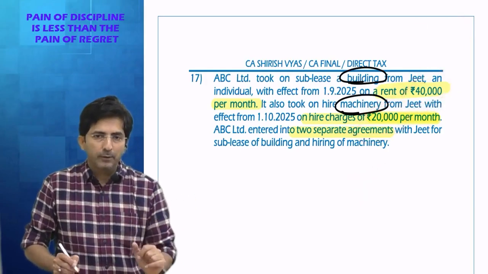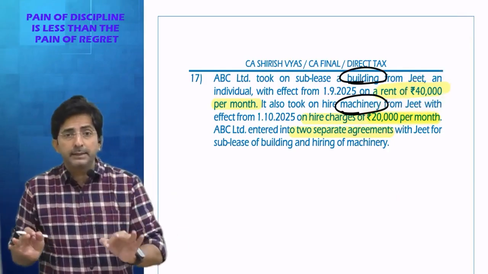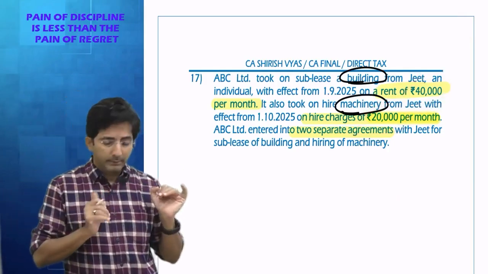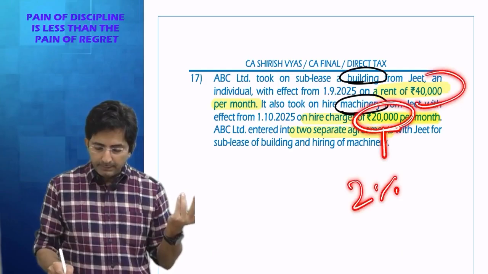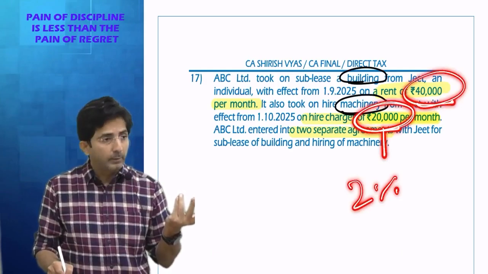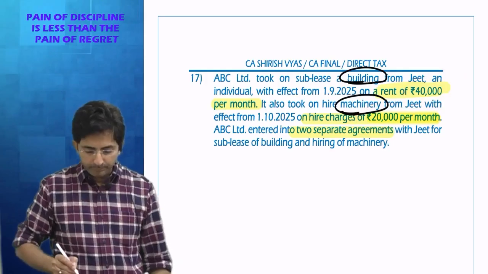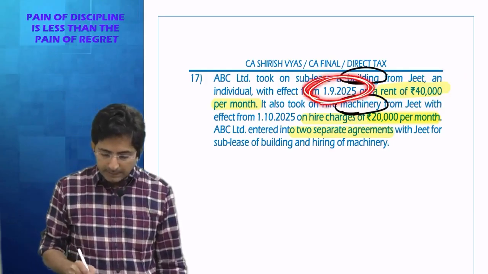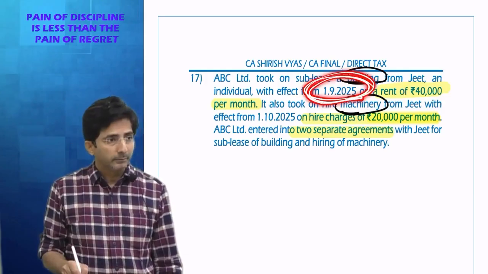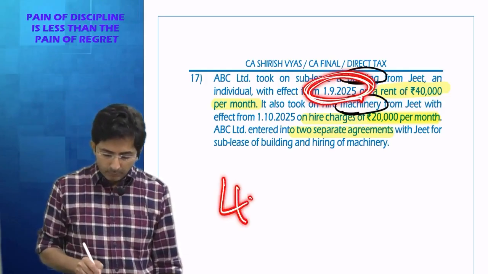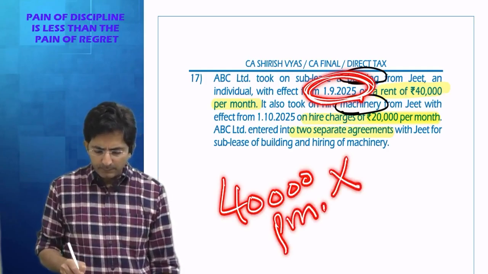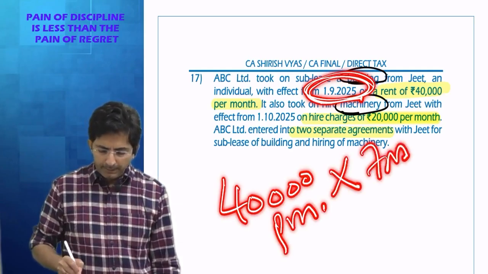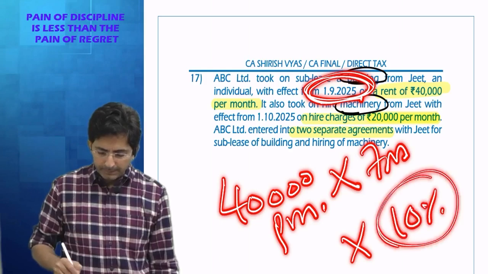Because what is the rate of TDS? Land, building, furniture 10%; plant, machinery, equipment 2%. So for percentage purposes I will keep this separate at 2%, and this separate at 10%. And anyway, rent of the building started from 1st September. So what will be the TDS? Tell me. 40,000 per month from September onwards. How many months? Tell me fast. From September onwards, how many months? 7 months. So 7 months rent of building, and TDS on building will be 10%.